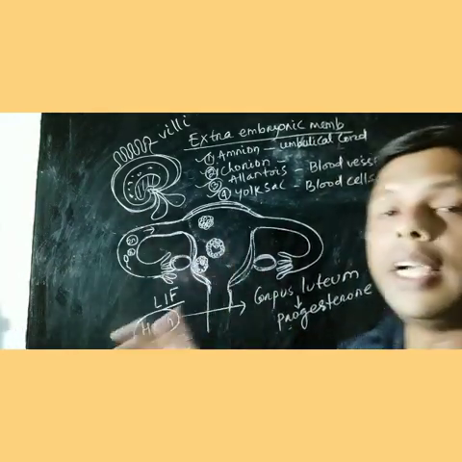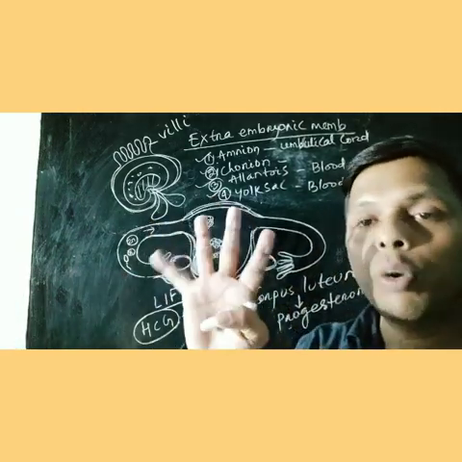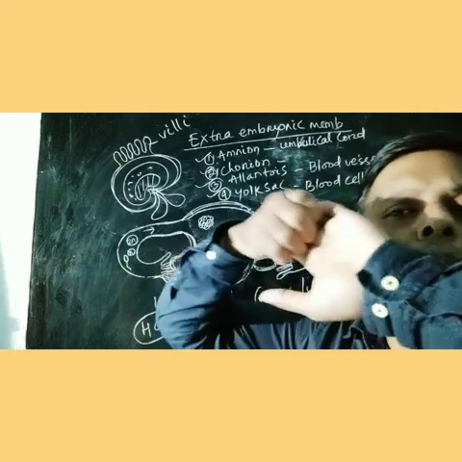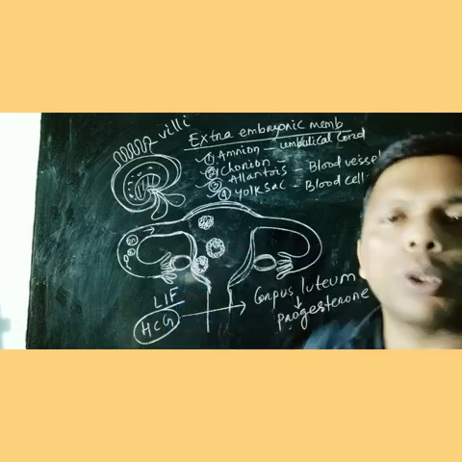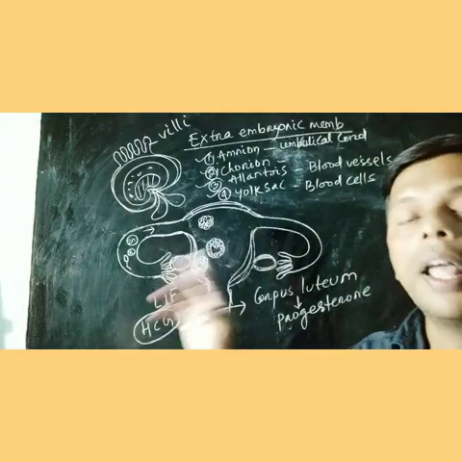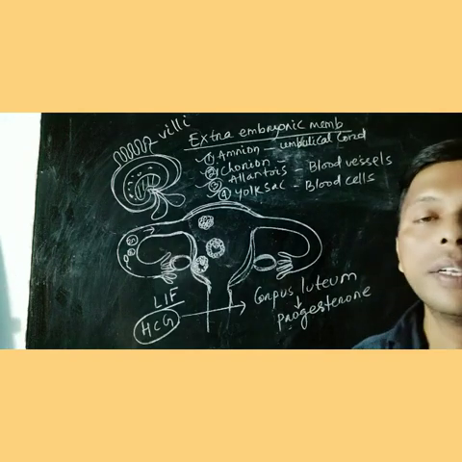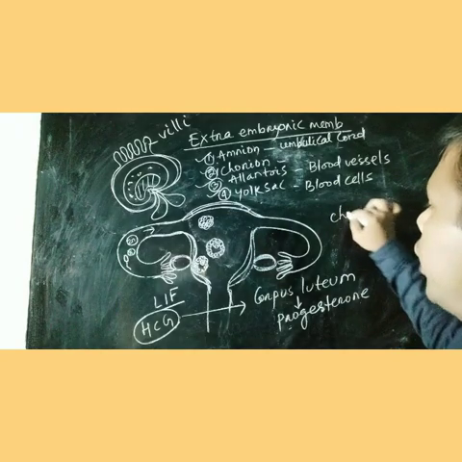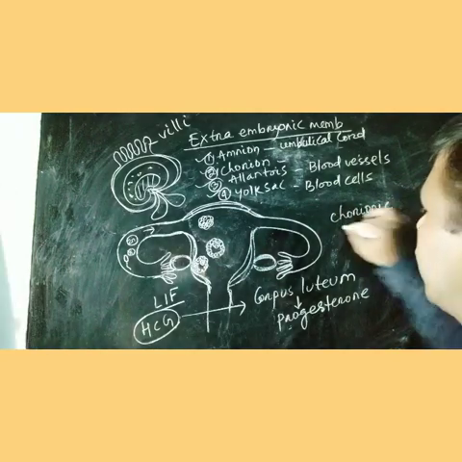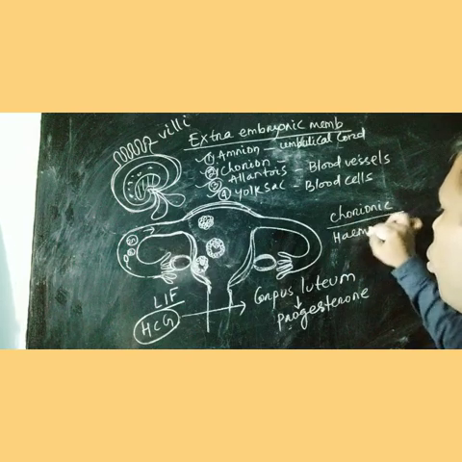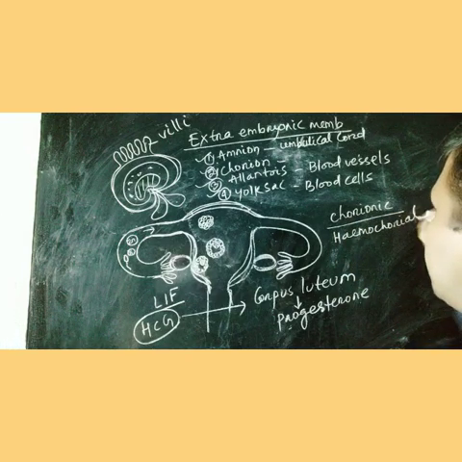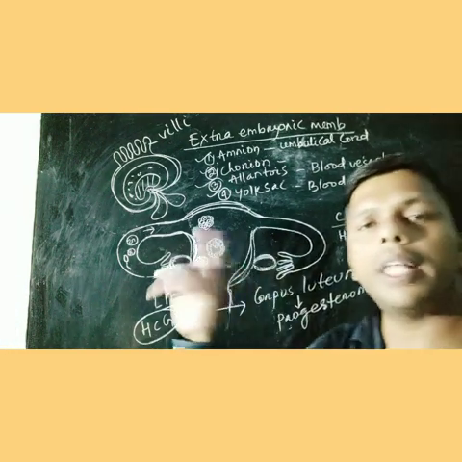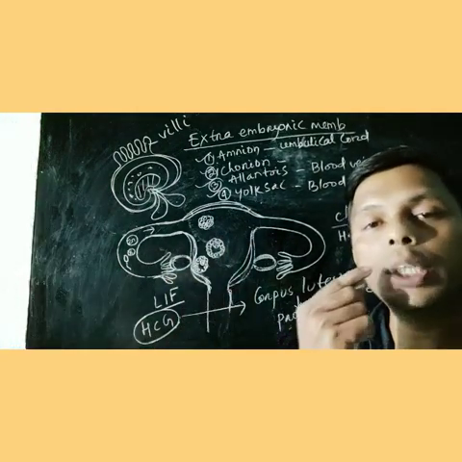How? The interdigitation will be like this, the chorionic villi and endometrium interdigitate. It helps in forming a lock-like process, the interdigitation process. This interdigitation helps in formation of the placenta. The type of placenta in man is called chorionic placenta, or it is hemochorial type. It is deciduate. You know, deciduate and non-deciduate. Deciduate means, like we have deciduate teeth.